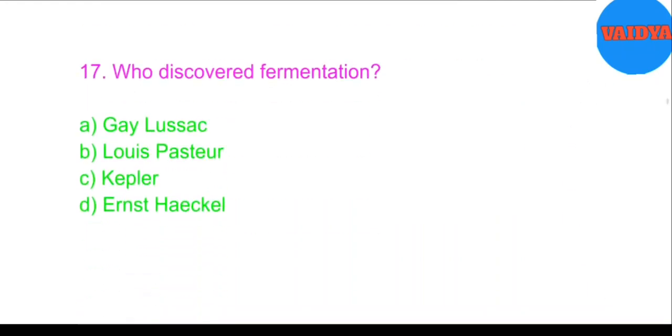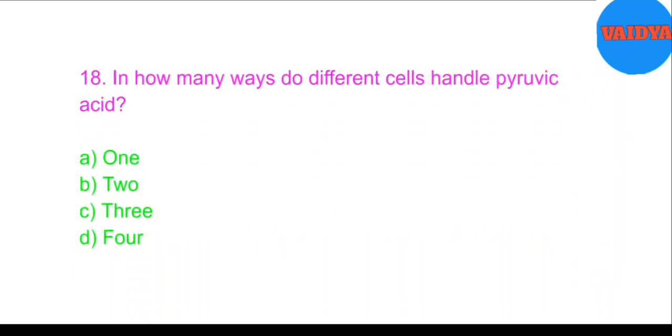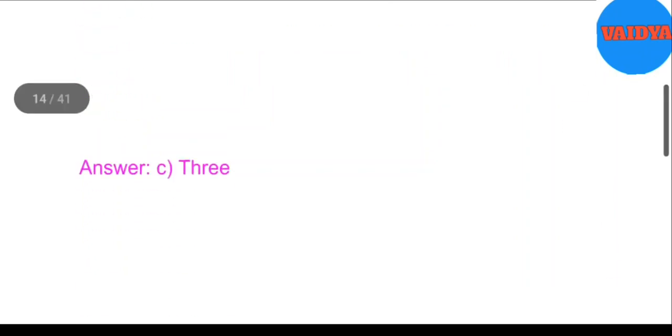17. Who discovered fermentation? A. Gay Lussac, B. Louis Pasteur, C. Kepler, D. Ernst Haeckel. Answer: B. Louis Pasteur. 18. In how many ways do different cells handle pyruvic acid? A. 1, B. 2, C. 3, D. 4. Answer: C. 3.